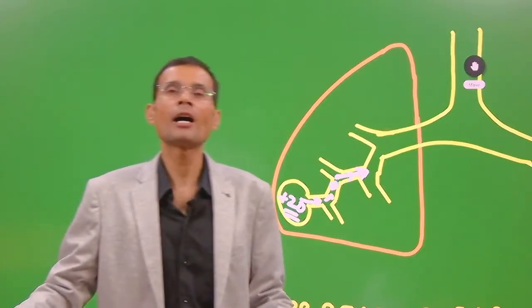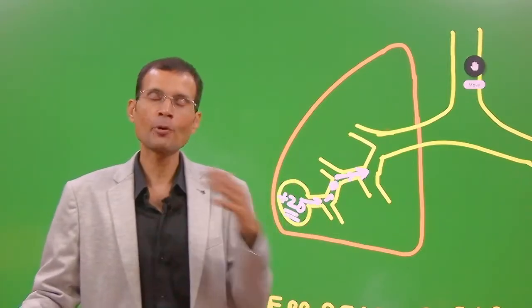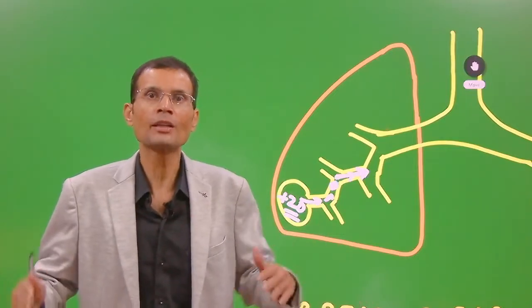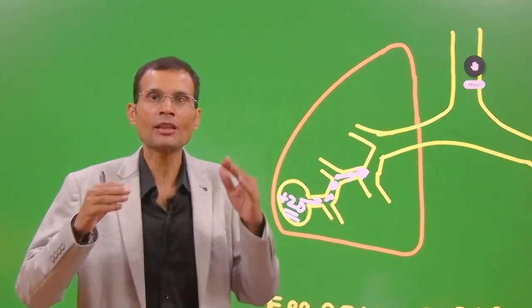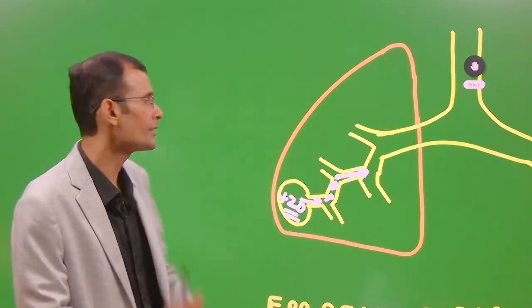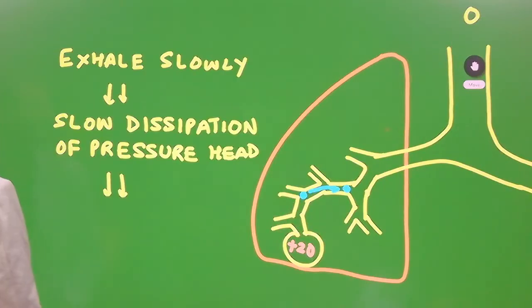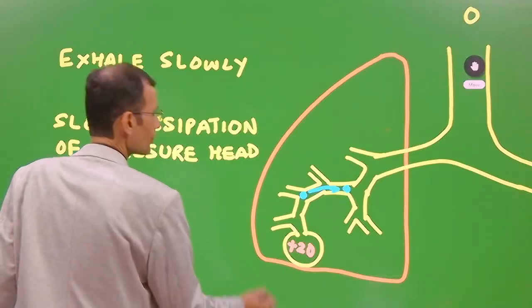So please note it down that in COPD patients, like bronchial asthma, like chronic bronchitis and such conditions, inspiration is relatively easy because of the negative intrathoracic pressure during inspiration, but expiration is very difficult, and this is the main reason for that. That being said, now let's see how they breathe.